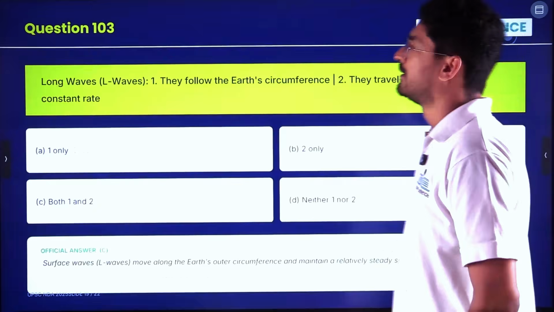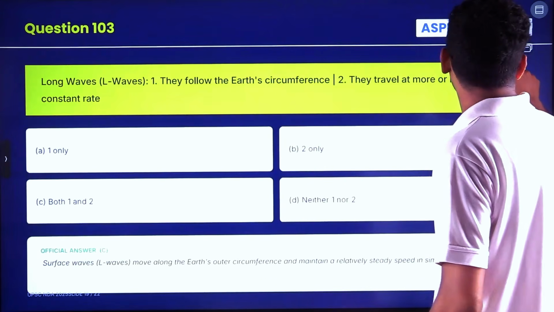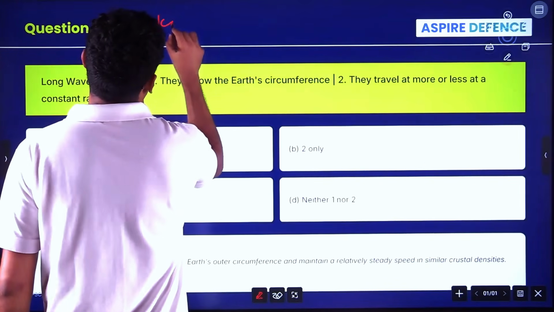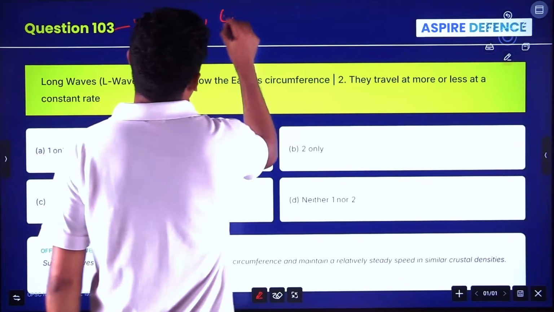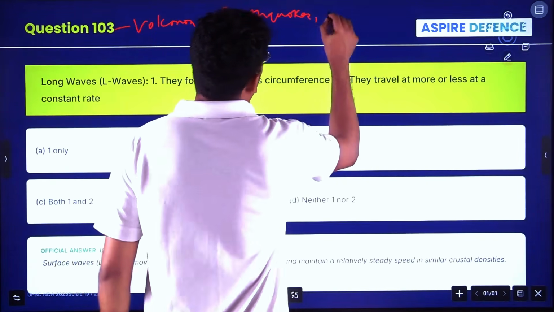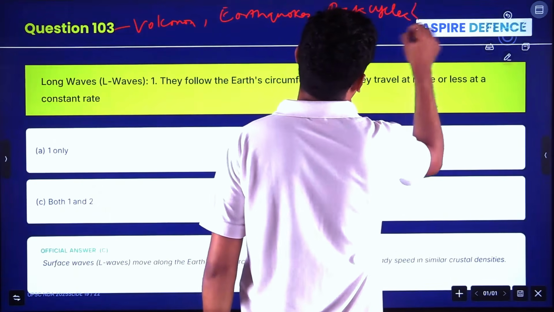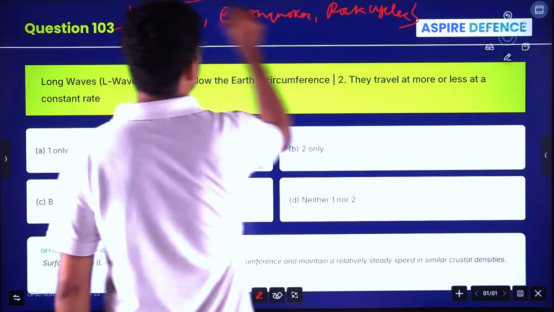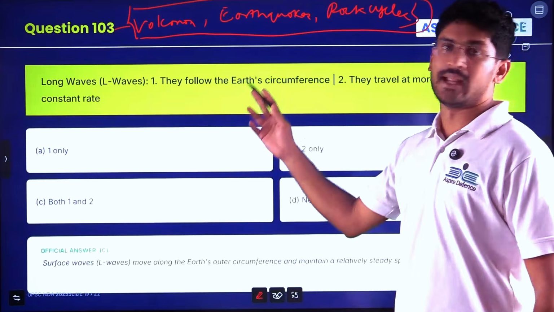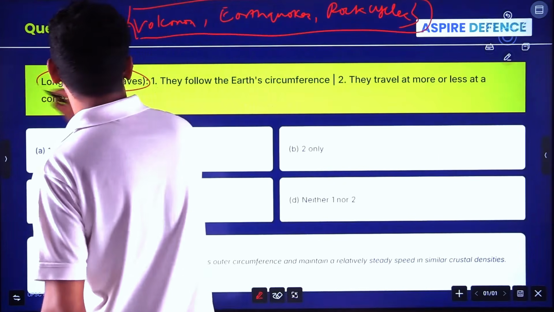Next. One of the important geomorphological or geographical topics are volcanism, volcanoes, earthquakes, rock cycle, rock formation and rock cycles. See, these are the important themes where 1 to 2 questions come every year in the examination. So here he has asked about L waves or long waves.